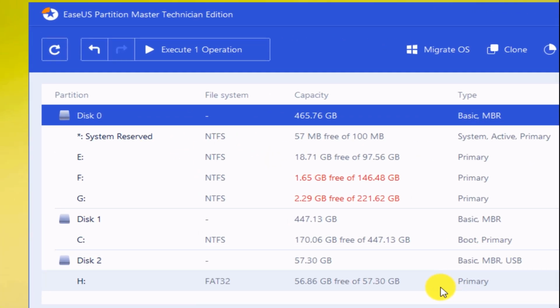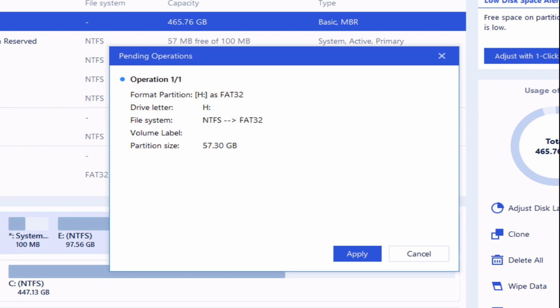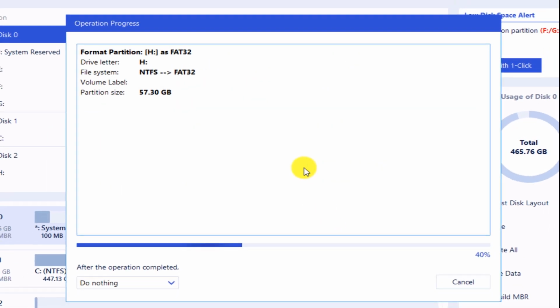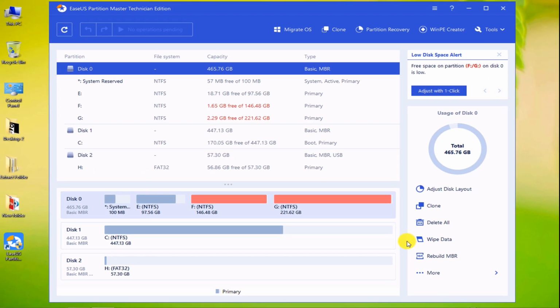In the next step, click on Execute one operation. Finally, click on Apply. As you can see, the operation was completed successfully. Click on Finish. We close the software.